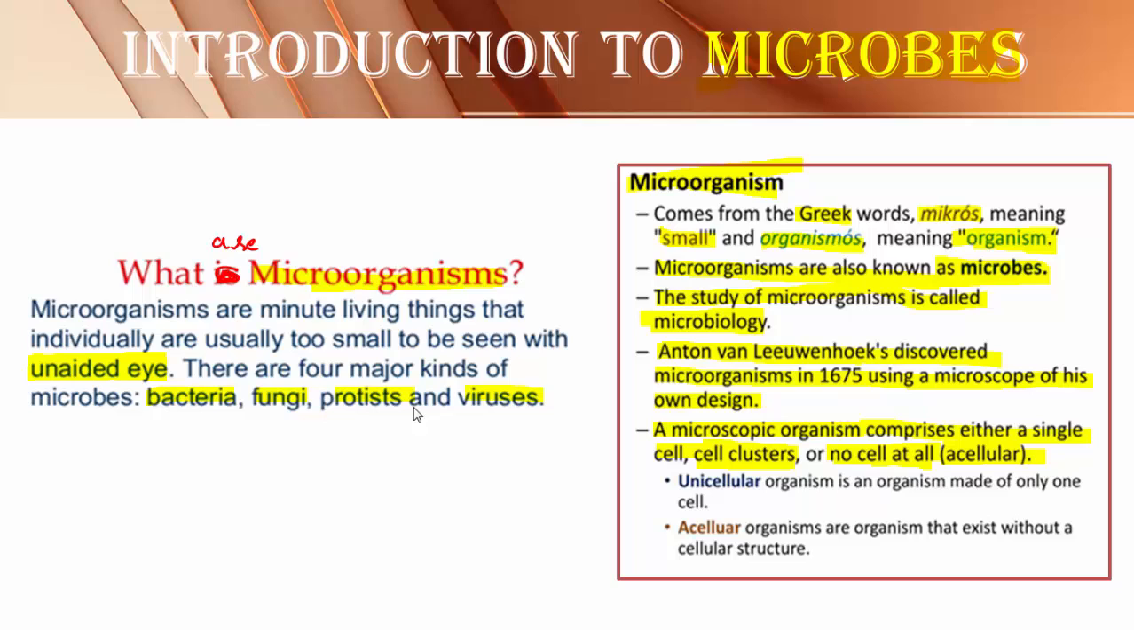So the same definition I have given here. Acellular organisms are organisms that exist without cellular structure. Even though the organism is present, its body does not contain a cell; such organisms are called acellular organisms. The best example for acellular microorganisms is nothing but viruses.